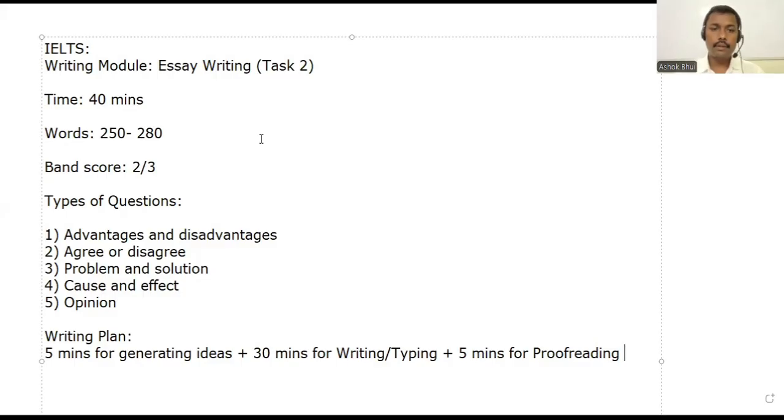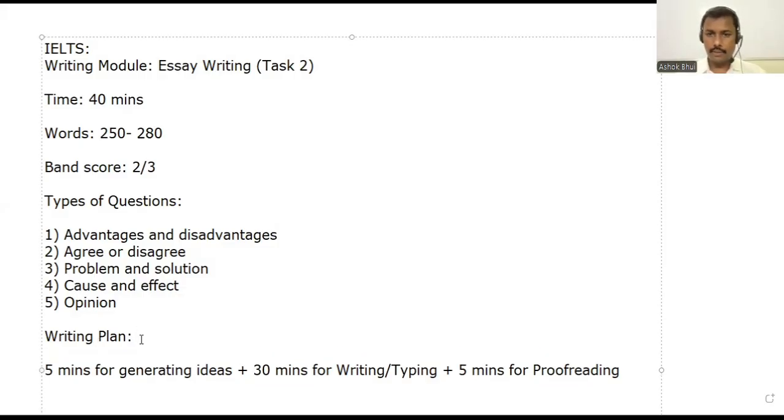That will be checked. Okay, so time how much? 40 minutes. Words 250 to 280 words. Even 270 is fine. Out of two-thirds, types of questions we have got here. And next one, writing plan. So these things will be covered.